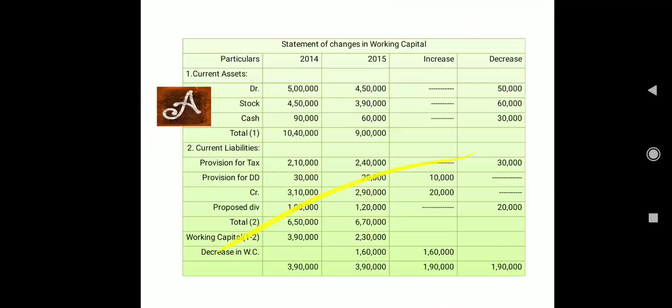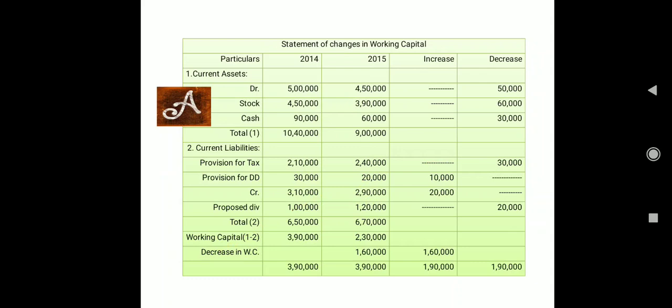So let's move further. Very first, as usual, in your answer part, we need to prepare first the statement of changes in working capital, and I hope till now you have learned it by heart. And as always I used to say, no need to learn by heart, just remember one point only. So I hope now it's there in your mind.